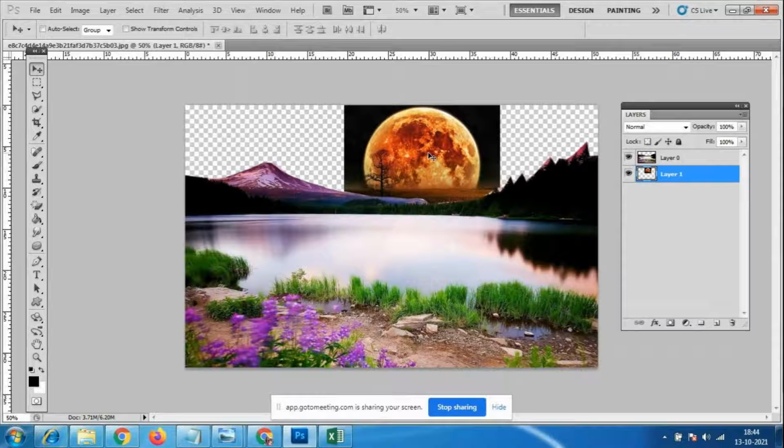Now this much area I don't want, so I have to use the eraser tool. Everybody knows this eraser tool now; no need to use the magic eraser tool. I don't want a very sharp cut over here, so I want an eraser with opacity of 25% or 20%. Now I'm selecting this layer 1 and I'll reduce this area like this.